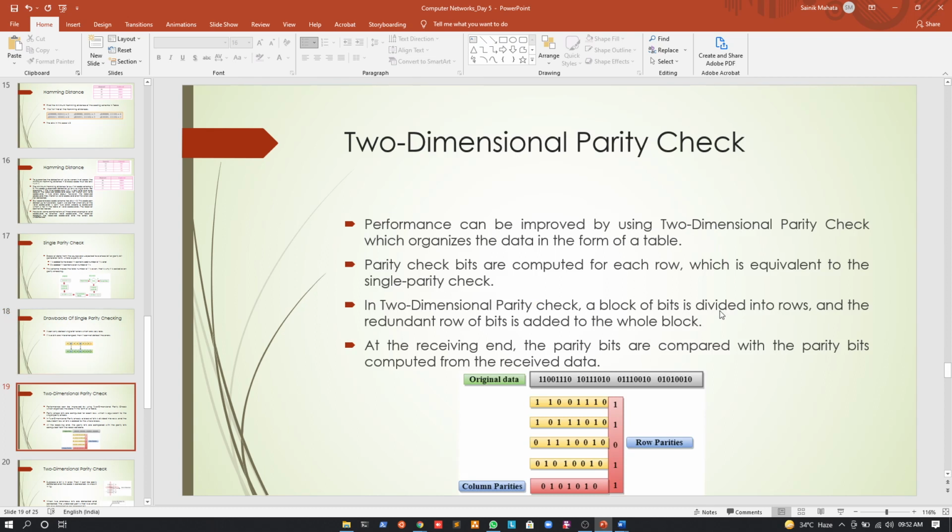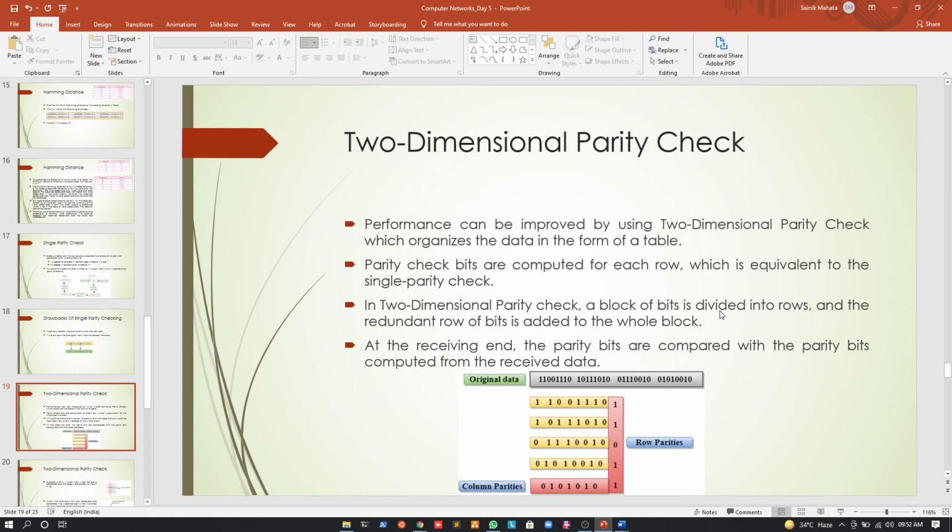Now we come to the 2-dimensional parity check. Let us understand what happens. In the previous scenario, whenever we had a block of data, we were just calculating the parity bit of that data. But in this scenario, just see the diagram and you will understand better.